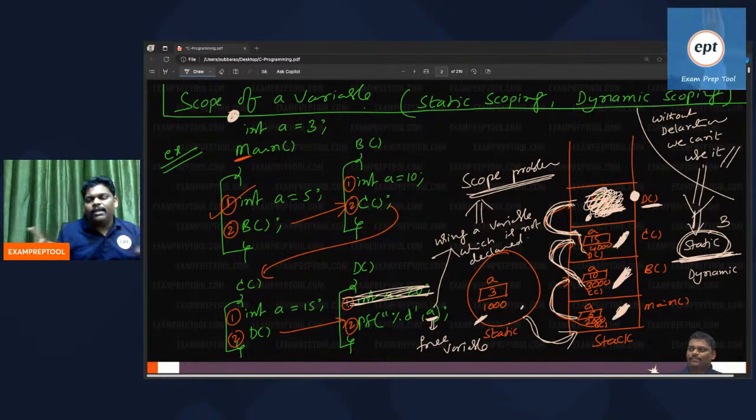But these are the 2 ideas which we have. Remember everyone: scope problem, then only 2 solutions. If scope problem is not there, 1 solution. If local is not there, where is the problem? If you are using someone who is not local, then problem. Okay, I am using someone who does not exist. I am in a dilemma. Which one should I print? This is called scope problem. That person is called a free variable. What is the solution? Easy solution: no local, go to global.